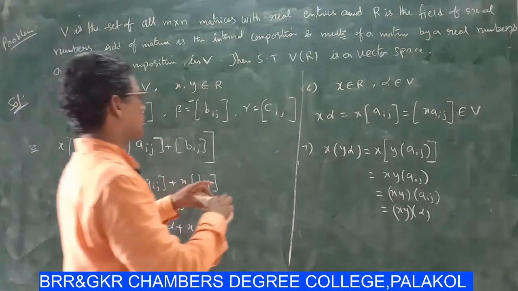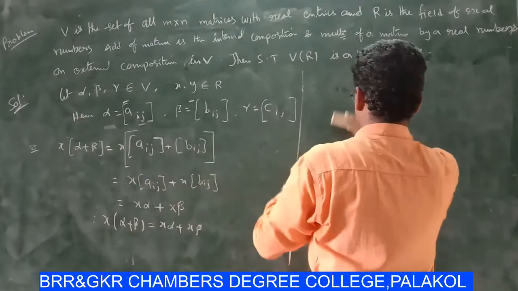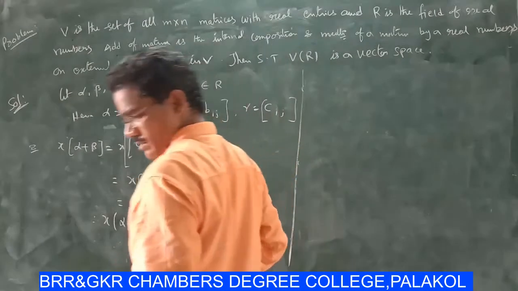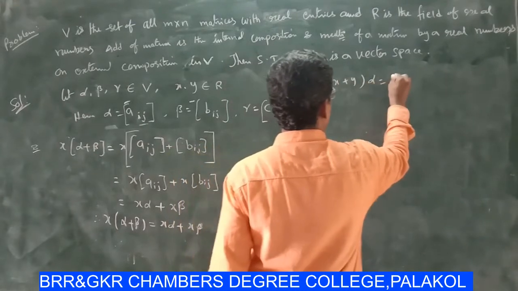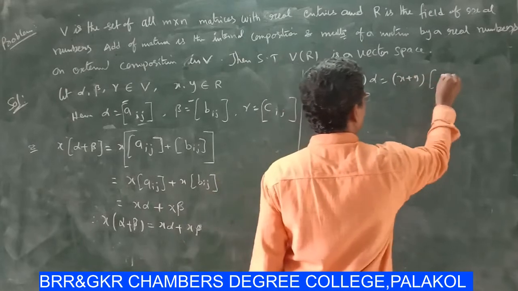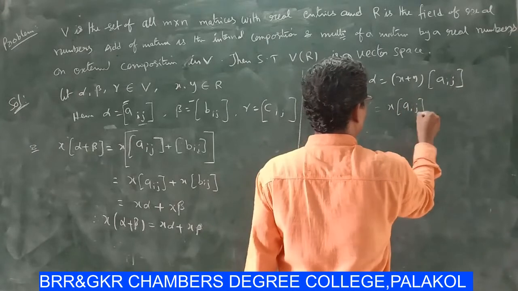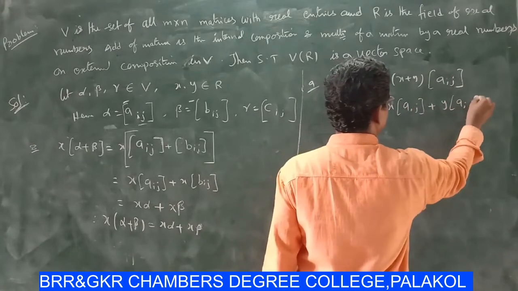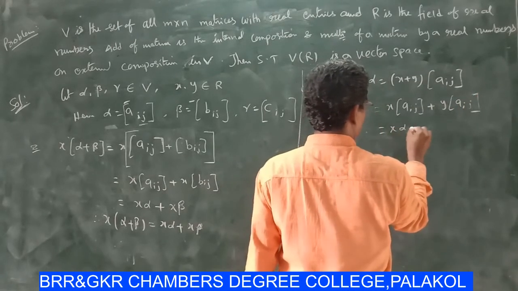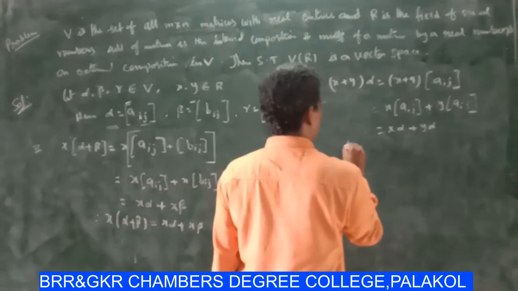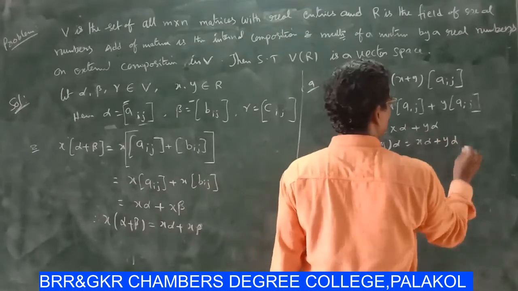Next, ninth one, x plus y into alpha equal to x plus y into alpha means Aij, that is x into Aij plus y into Aij, which is called x alpha plus y alpha. Therefore, x plus y into alpha equal to x alpha plus y alpha.